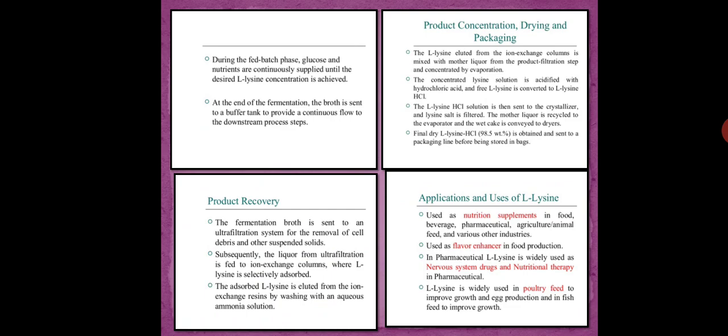I forgot to tell that there are two classes of amino acids: essential amino acids and non-essential amino acids. So what are essential amino acids? Essential amino acids are those which cannot be synthesized by the body. Therefore they have to be supplied through an external source or through the diet. Non-essential amino acids are the opposite, meaning they can be synthesized by the body, so there is no need to provide them externally. So there are two classes of amino acids.